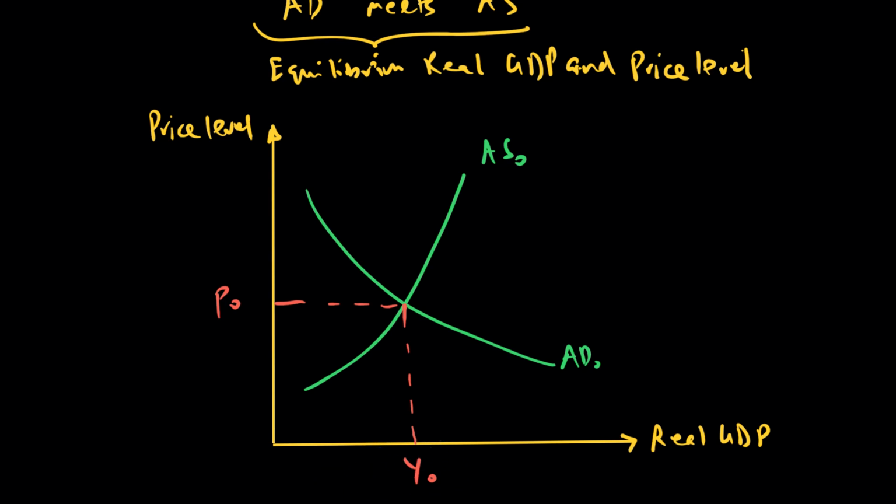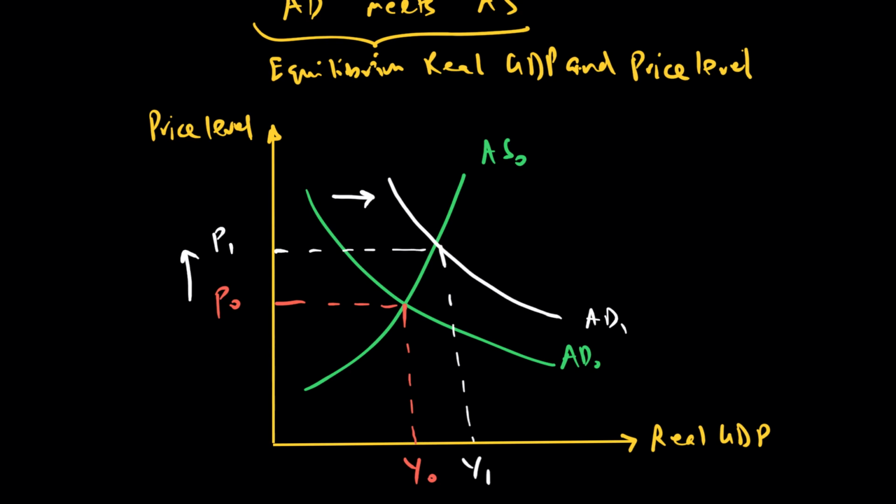Now, if there is a rise in AD in the short run, let's say if the AD goes up from AD naught to AD1, the GDP will rise, but because the economy is meeting this increased demand and the firms may not have the flexibility, the price level will also go up.